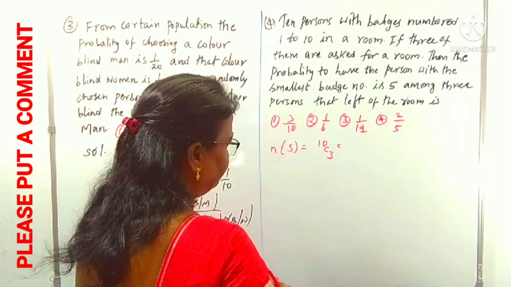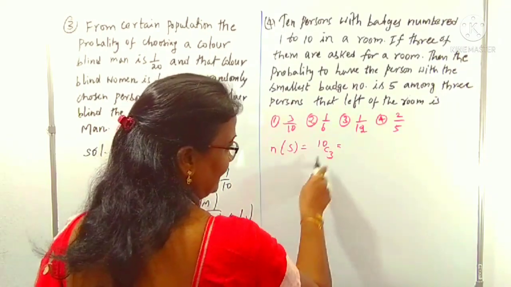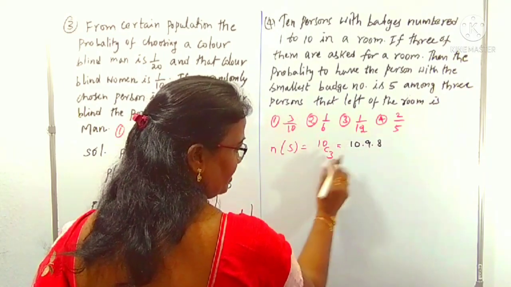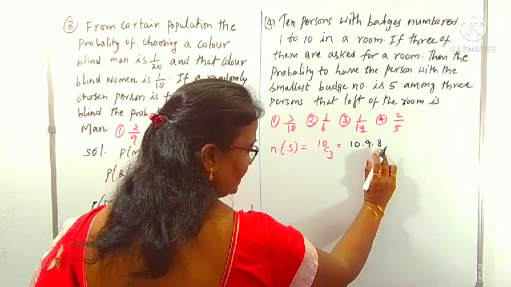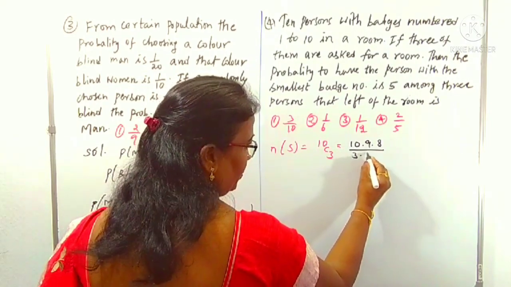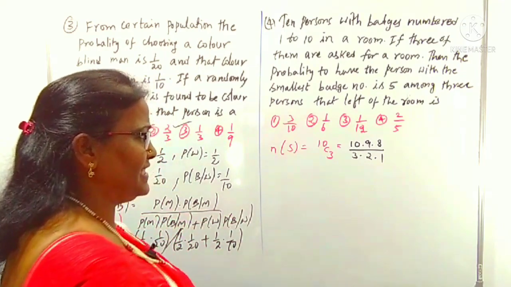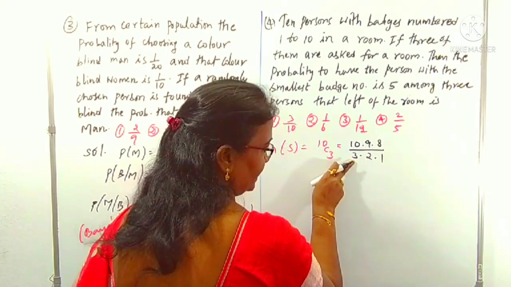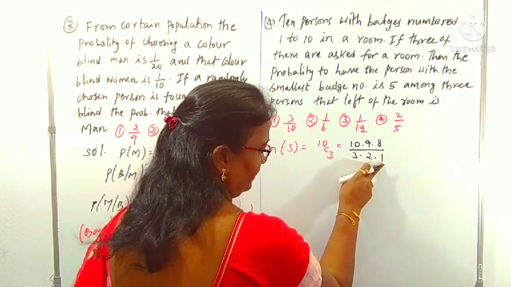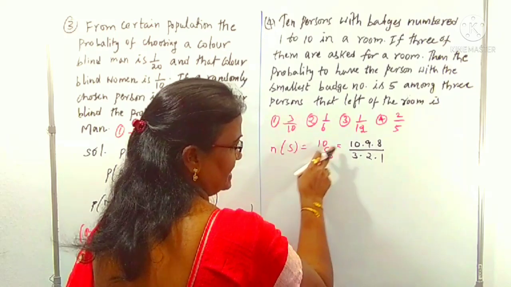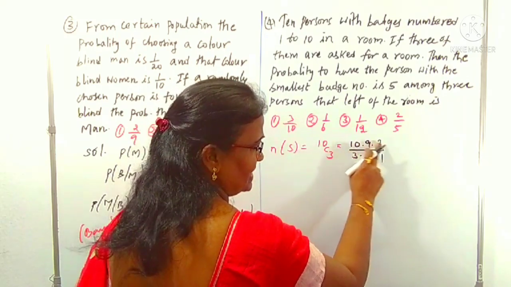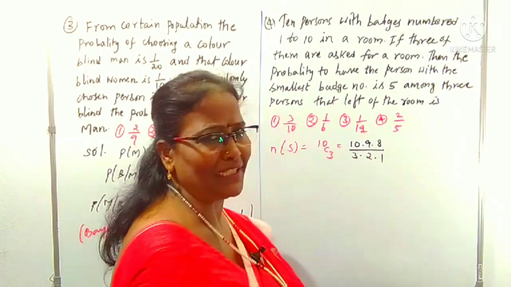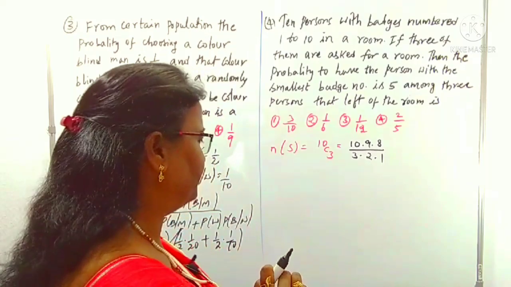That is 10 into, in case of 3C, how can you write the simplification? We can start with 10, then 9, then 8, because there are 3 continuous numbers, divided by 3 into 2 into 1. This is the simplification of 10C3. In case of P, don't use a denominator, but in case of C, how to write the denominator? If there is 3 into 2 into 1, and suppose 10C4, then 10 into 9 into 8 into 7, continuous 4 numbers, divided by 4 into 3 into 2 into 1. Like that we can split the combinations value. Okay, right.